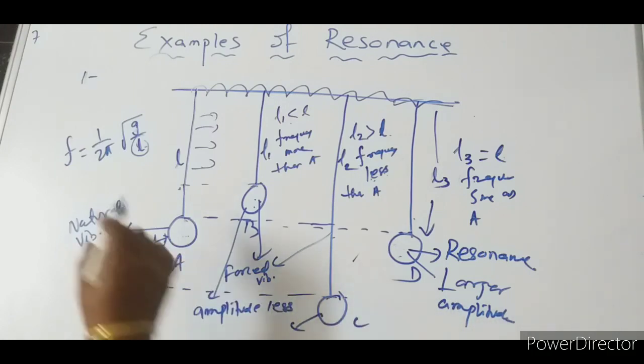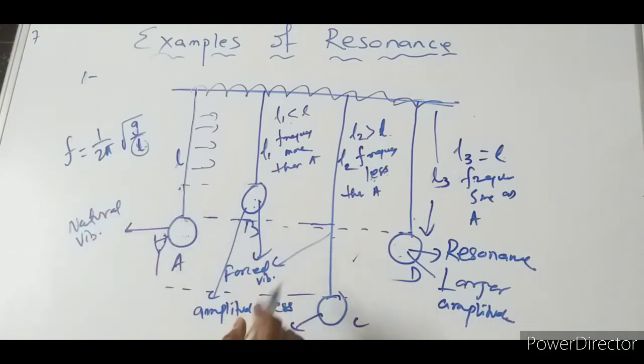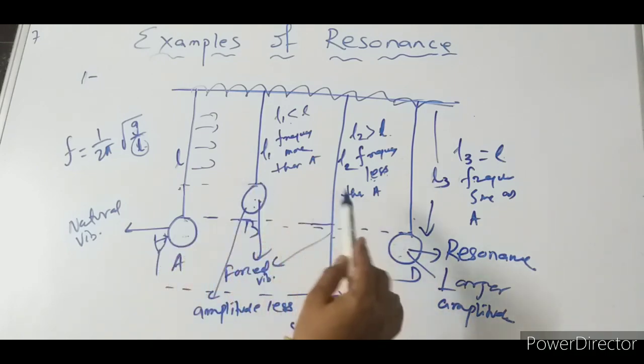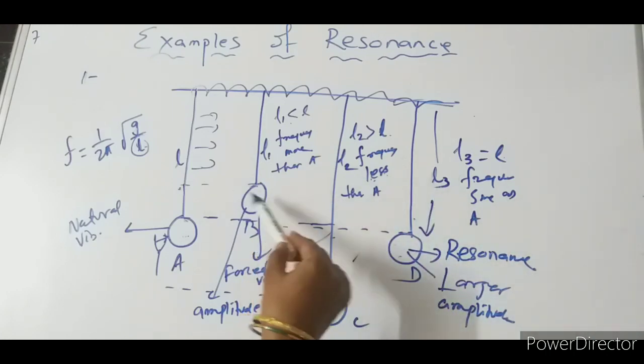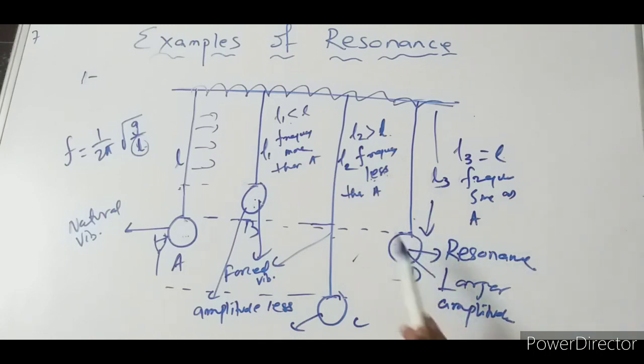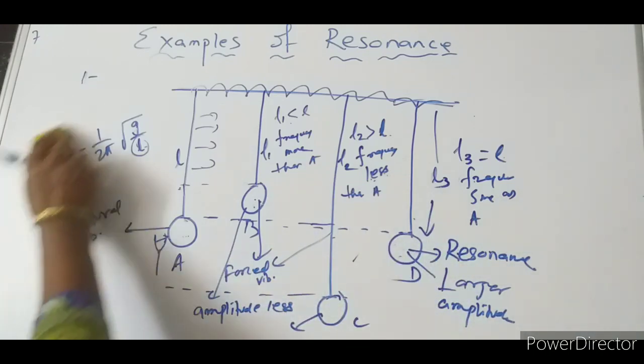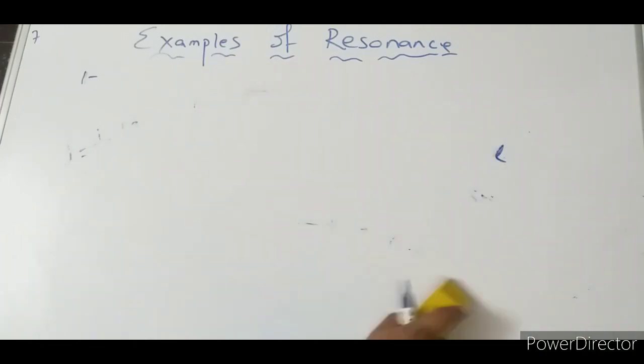I hope you understand this one. This is otherwise also called sympathetic vibration. It was a board question: what type of vibration does B have and what type of vibration does D have? So B will have forced vibration and D will have resonance. Okay, so now let us go for another one.